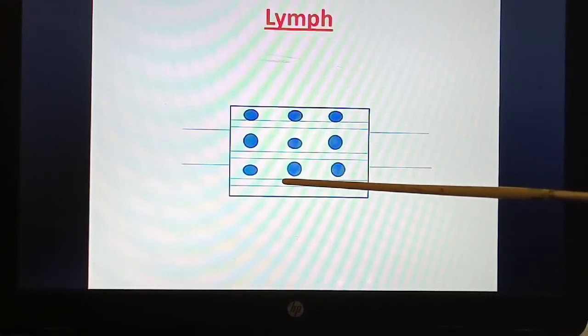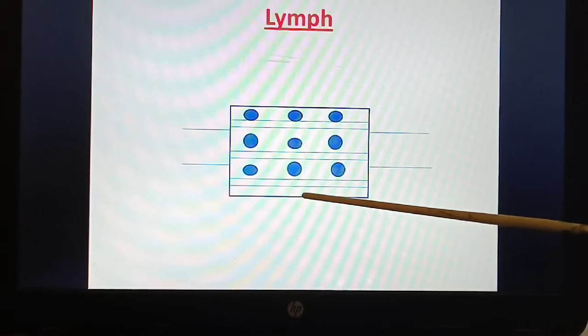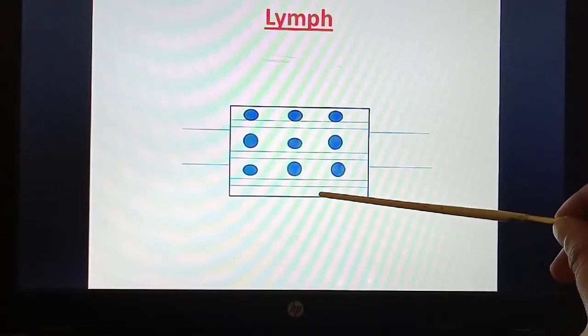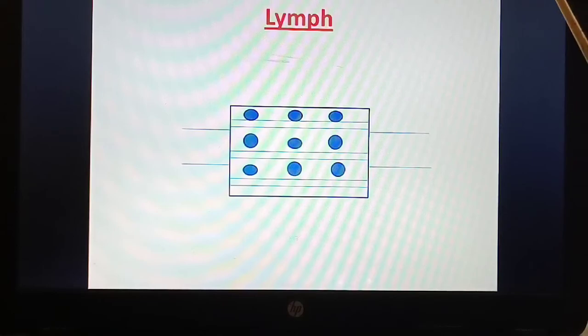Whatever plasma is leaked will enter into another set of vessels, which are called lymph vessels. And the fluid which is leaked out here is called lymph. It is also called extracellular fluid.